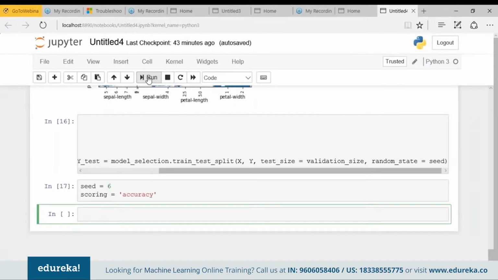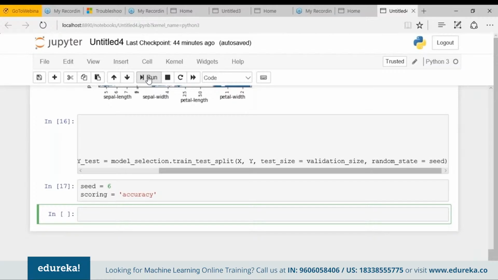Till now, we don't know which algorithm would be good for this problem or what configuration to use. So let's begin with 6 different algorithms. I'll be using logistic regression, linear discriminant analysis, k-nearest neighbors, classification and regression trees, Gaussian naive Bayes, and support vector machines. Well, these algorithms which I'm using are a good mixture of simple linear and non-linear algorithms. The simple linear ones include logistic regression and linear discriminant analysis, and the non-linear part includes the KNN algorithm, the CART algorithm, Gaussian naive Bayes, and the support vector machines. Okay, so we reset the random number seed before each run to ensure that the evaluation of each algorithm is performed using exactly the same data splits. It ensures the results are directly comparable.